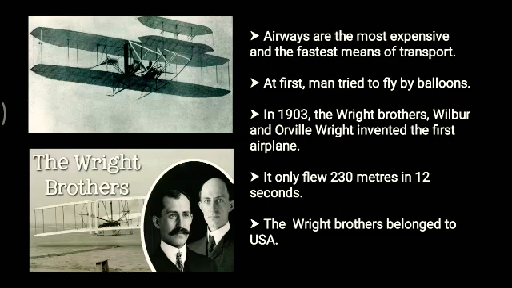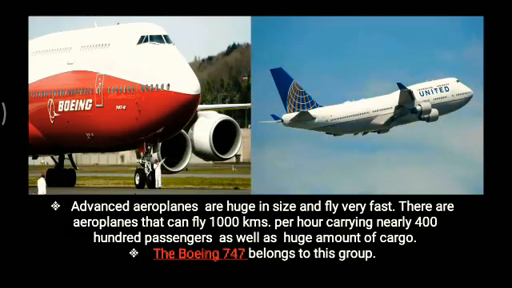However, today there are many advanced airplanes which are huge in size, and they fly very fast. There are aeroplanes that can fly with the speed of 1000 km per hour, carrying nearly 400 to 500 passengers as well as a huge amount of cargo. For example, the Boeing 747 belongs to this group. You can see the picture here. The Boeing 747 is one of the biggest airplanes that we have.